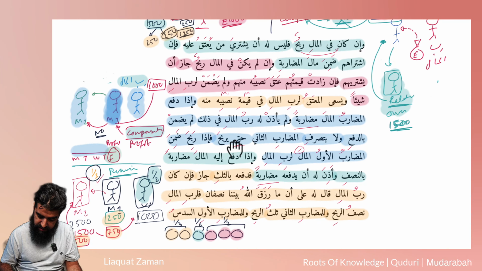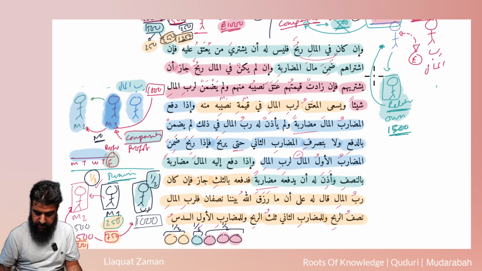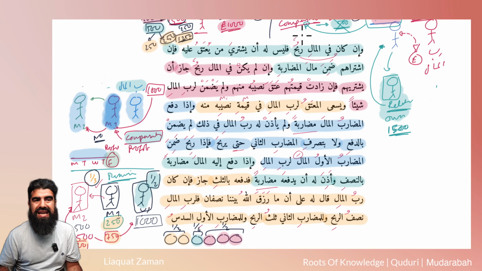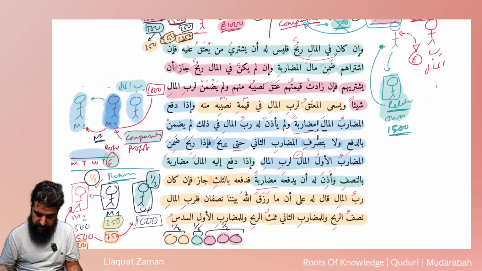You ready for this? Okay. So first question. If there is profit in the business, can the Mudarib buy someone who goes free upon himself? No, he's not allowed to. Okay, fine, that's good. If there is no profit in the business, can he buy someone that will go free? Yes, he can, so long as its value does not exceed the profit. If the value does exceed the profit, then whatever portion that he has, that will go free of the slave. And then the rest of it, the slave has to make up the money and give it to the Rabbul Mal because the business is now bust. All the money's gone.